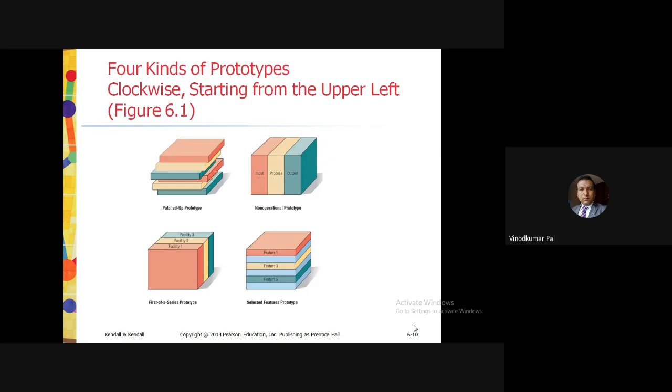Now guys, just remember this particular point, write it down in your notebook. In the first of a series prototype, we are trying to develop the first full scale model of a system. Sometimes we can call it a pilot, P-I-L-O-T. An example is prototyping the first airplane of a series.